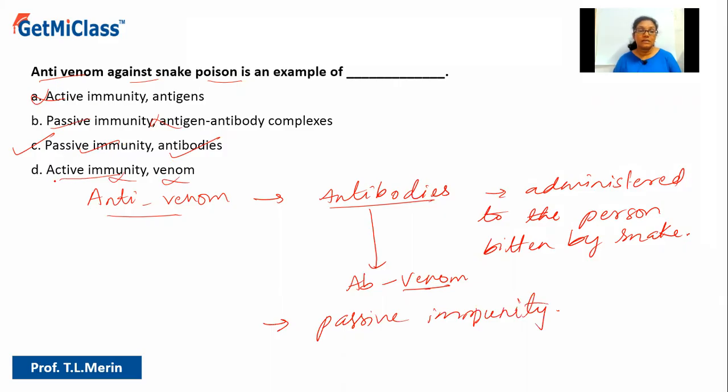And why is it not active immunity? Because we are not waiting for it to elicit an immune response and produce antibodies on our own, that is, by the immune system. Here, from an external source, we are giving antibodies. That is why it is not active. Hence, let us conclude: the correct answer is option C.